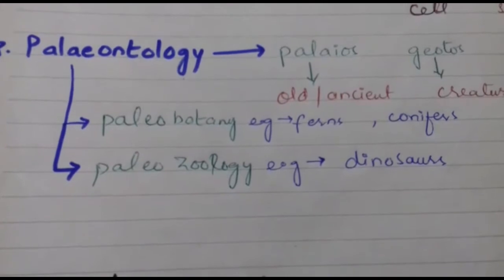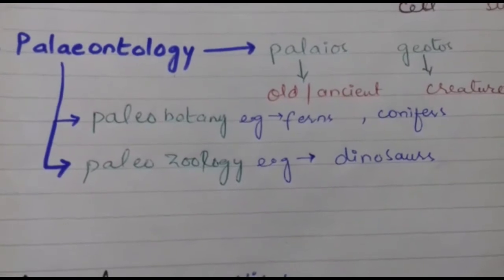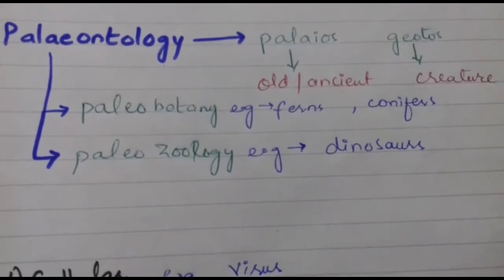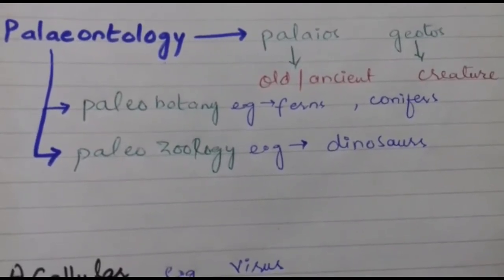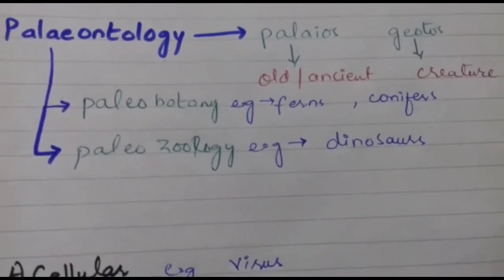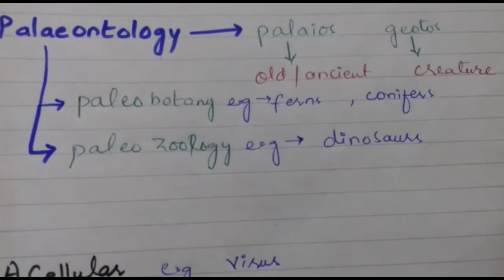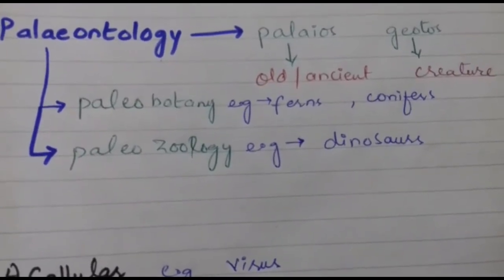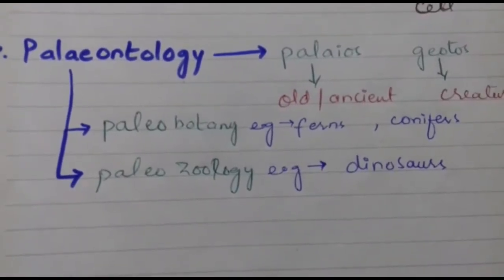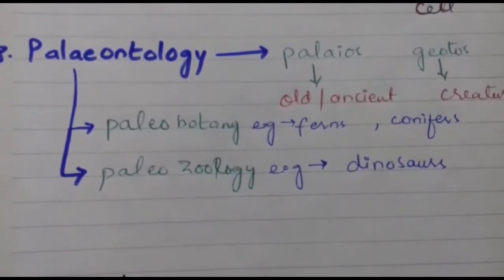These fossil organisms may be dead fossils or may be living fossils. For example, ferns and conifers are living fossils, and they are included as an example of paleobotany because they are fossils of plants. And dinosaurs are dead fossils, and they are included in paleozoology because dinosaurs are not present currently. So, the study of fossils of plants or fossils of animals is included in paleontology.